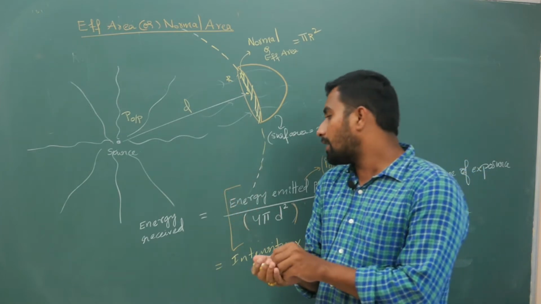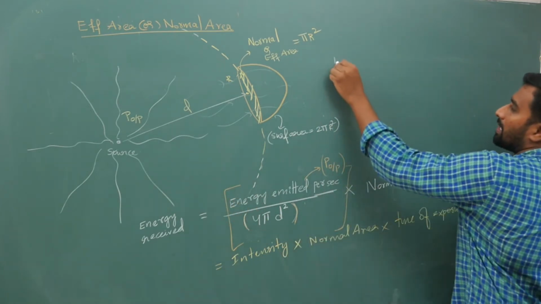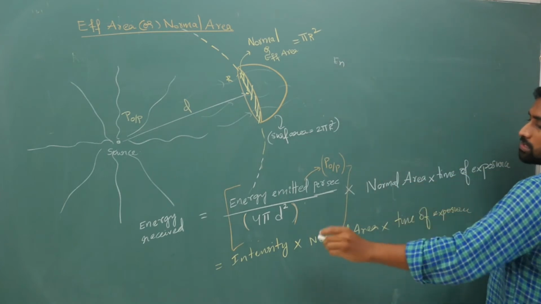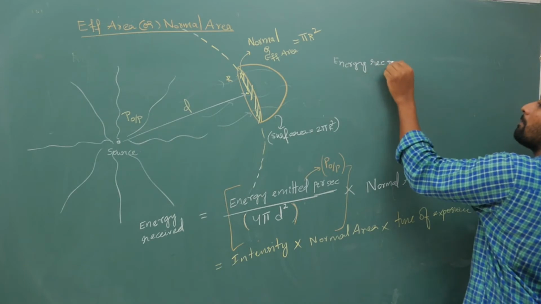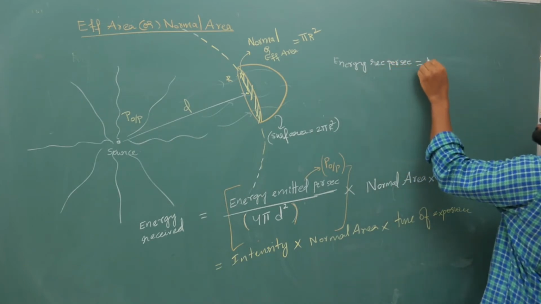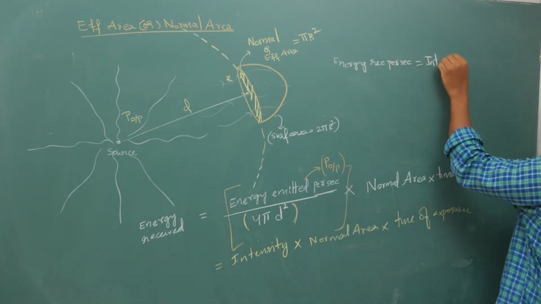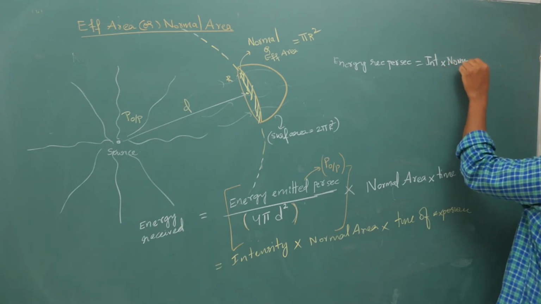If you want energy received per second, send the time of exposure to the other side. Your energy received per second will be equal to intensity into normal or effective area.